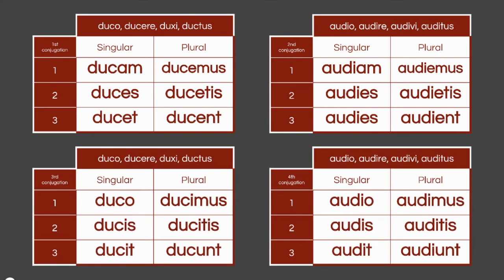And it also is a good idea to compare the future and the present tenses for each of these. As you can see, the present tense, which is at the bottom, has that distinctive I and then the U in the plural, whereas at the top, the future tense has the A and the E. So I would say the trickiest part of the future tense is recognizing third and fourth conjugation future tense verbs in sentences.